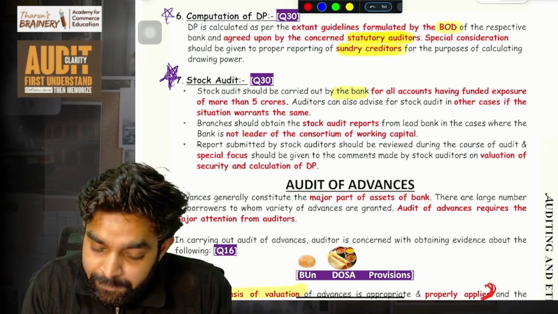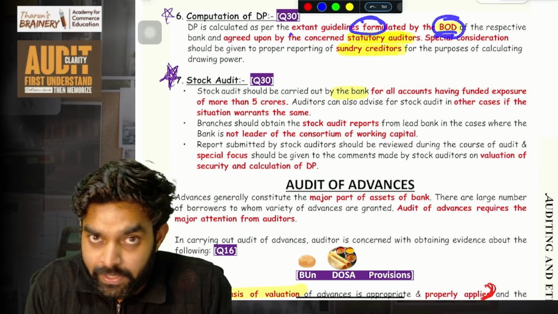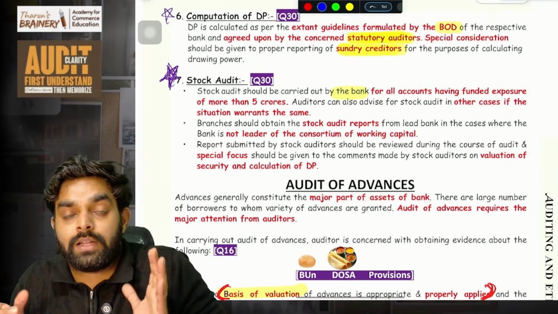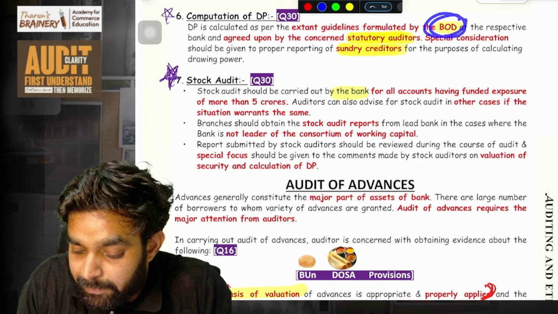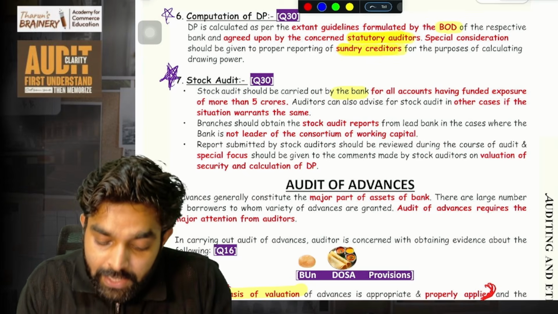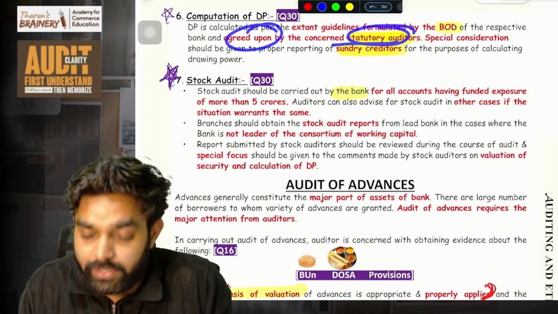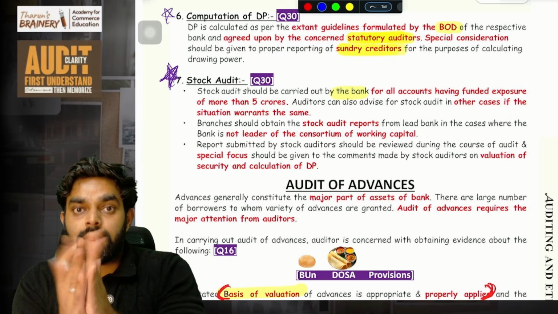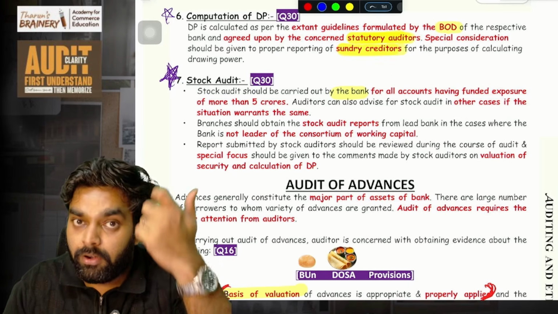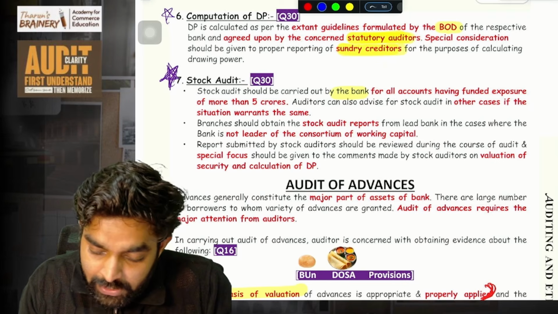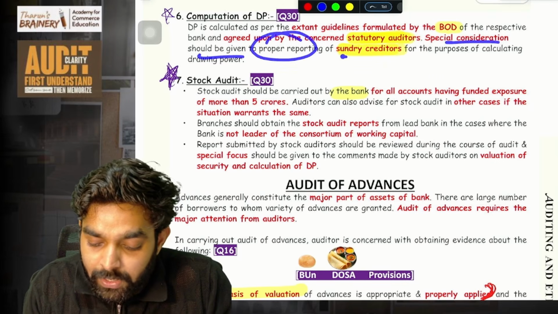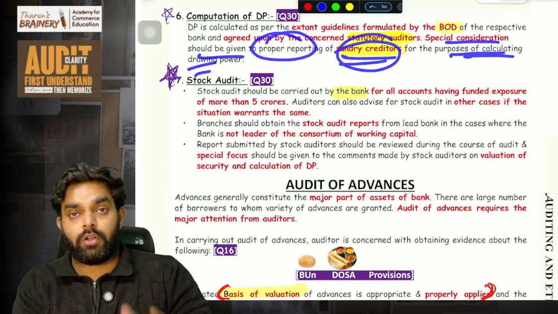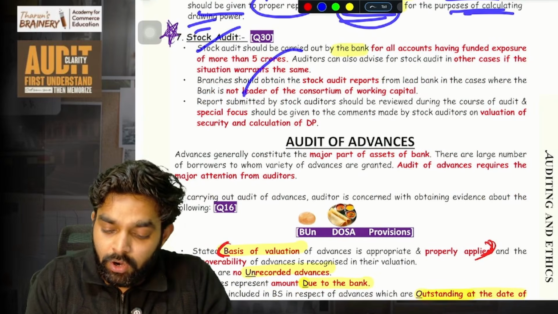It is basically the guidelines formulated by the board of directors of the bank. For drawing power calculation, what are the things to be included, excluded, all these guidelines are placed by the board of directors and also agreed by the statutory auditors. So the board of directors of the bank plus the statutory auditors of the bank, both will sit and decide how to calculate the drawing power for the bank, the guidelines. Special consideration should be given to proper reporting of creditors for the purpose of calculating drawing power. I showed you the list. Then stock audit should be done.